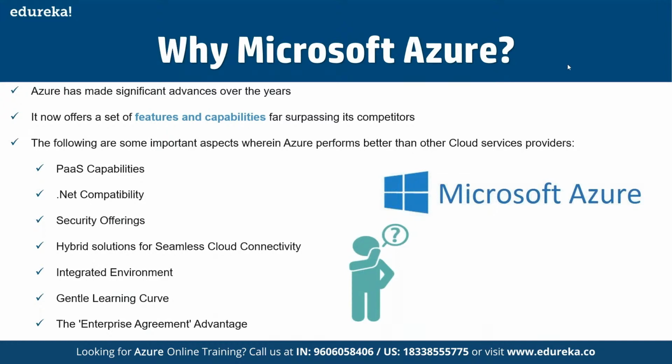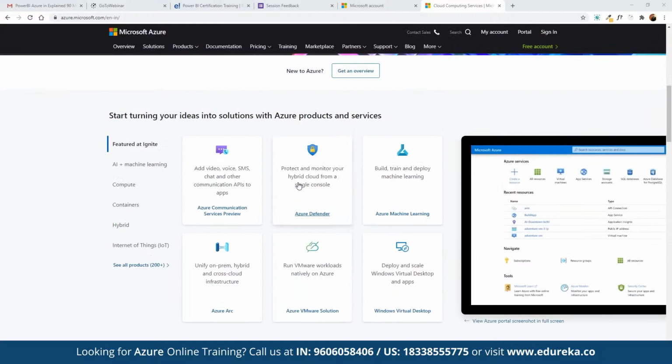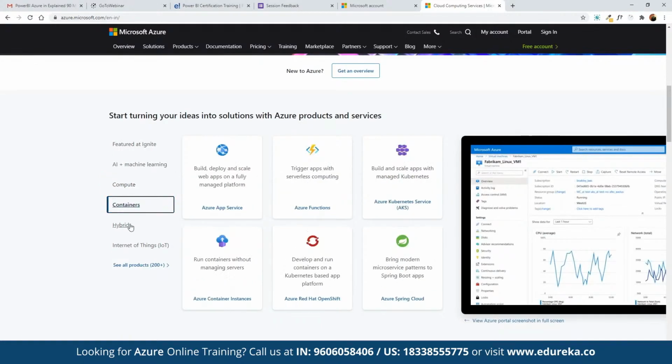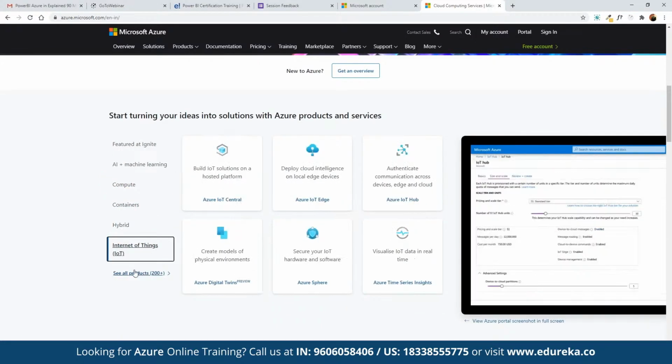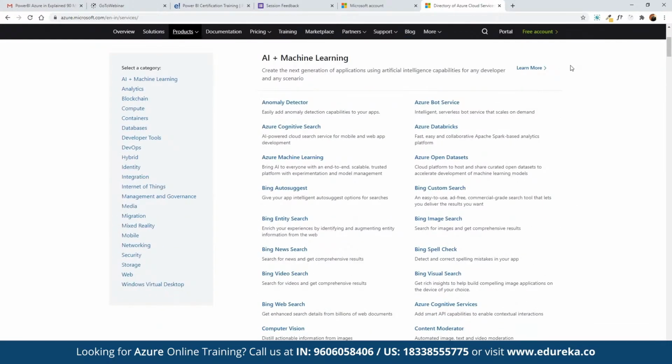To see the list of all the services offered under Azure, we can refer to the link azure.microsoft.com, where we can see the list of all the services offered under this platform, under AI/ML, computation, containers, hybrid solutions, Internet of Things, and we have more than 200 services offered under different categories that we can get started with. AWS currently offers almost 175 services, whereas Azure offers more than 200 services.